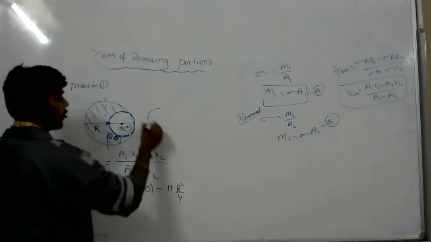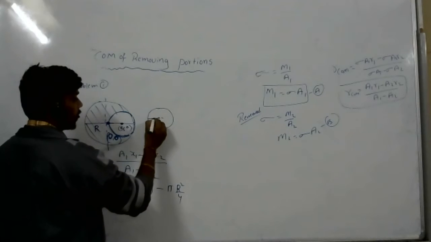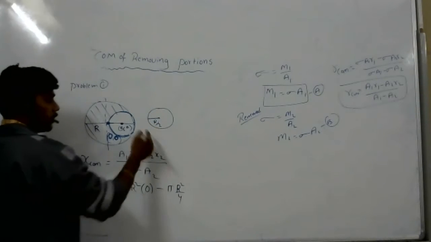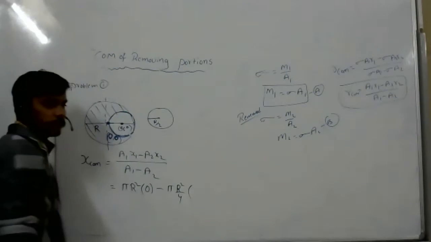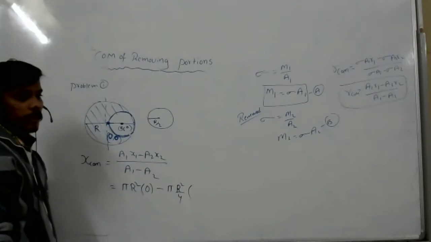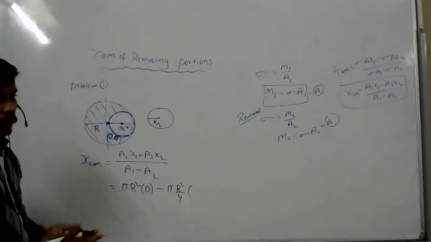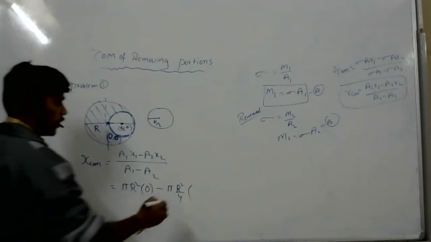Area of this, its radius is r by 2, so pi r square by 4. Into x2, how much? x2 is R by 2.